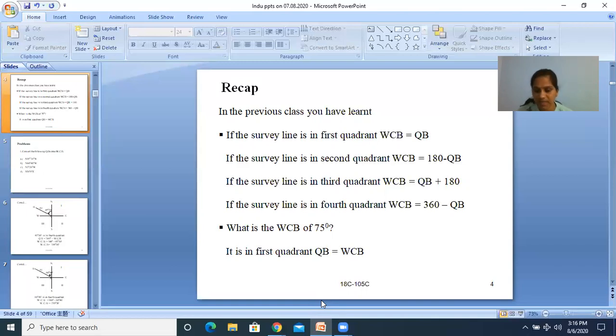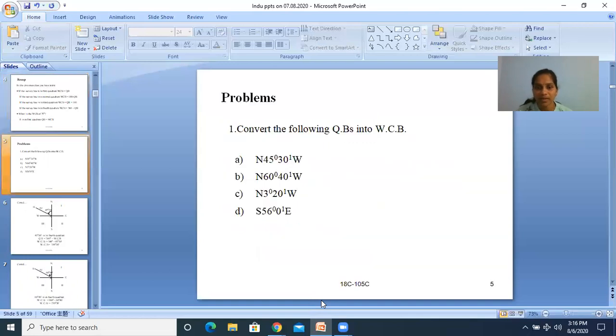Right, then we will go to the main sums. This is the sum they have given: convert the following QBs into WCBs. First, north 45 degrees 30 minutes west. Second, north 60 degrees 40 minutes west, north 3 degrees 20 minutes west, south 56 degrees 0 minutes east.